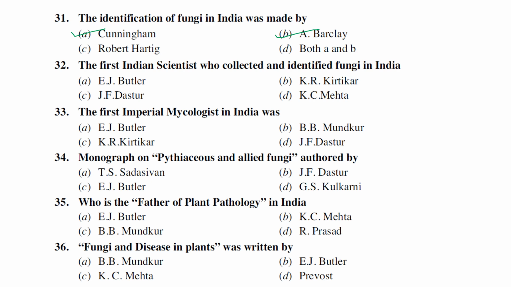In India, the first Indian scientist who collected and identified fungi is K.R. Kirtikar in 1885, exactly 1885. It is a very important question and it has been asked in many exams also. So the first Indian scientist who collected and identified fungi is K.R. Kirtikar in 1885.